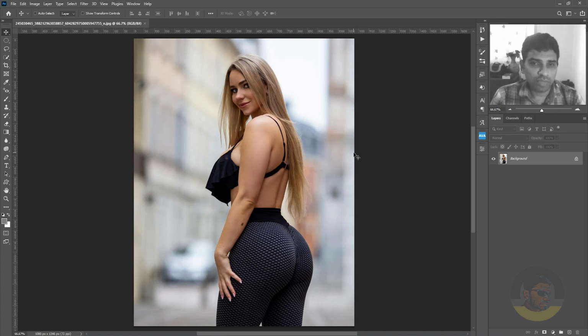So I will combine two tools here, or two commands. First is the pen tool and the second is obviously select and mask, which will give you a very powerful way of removing the background.